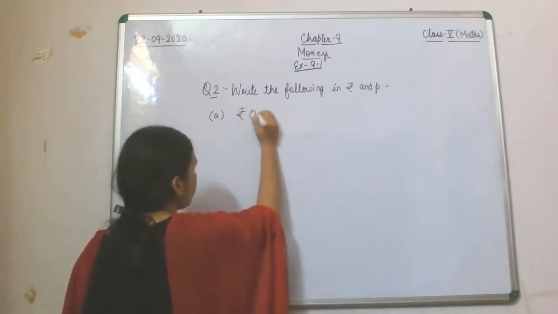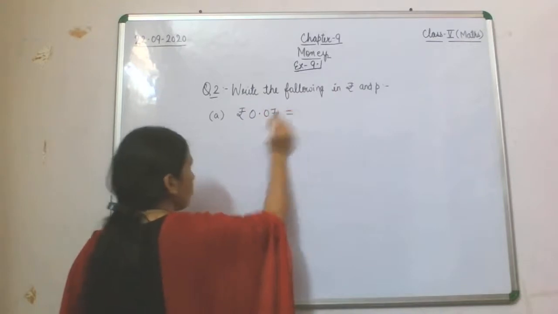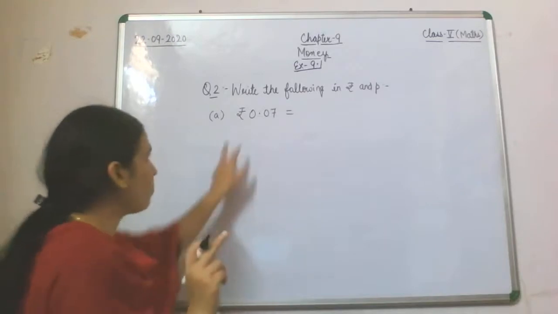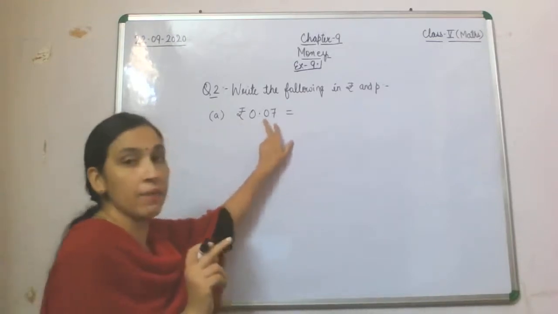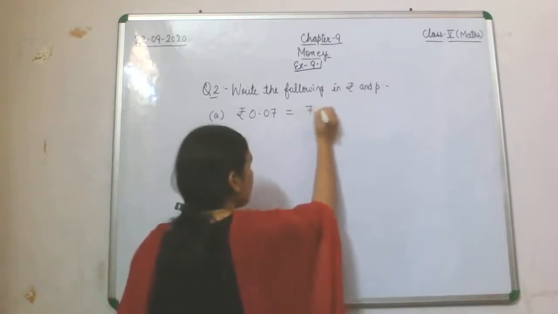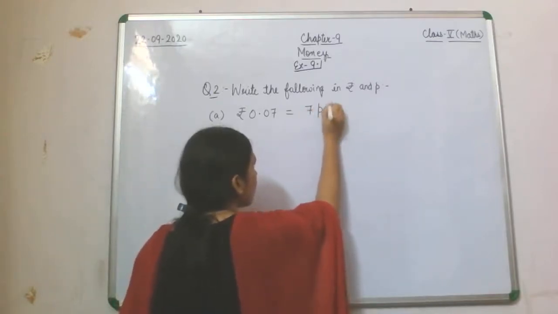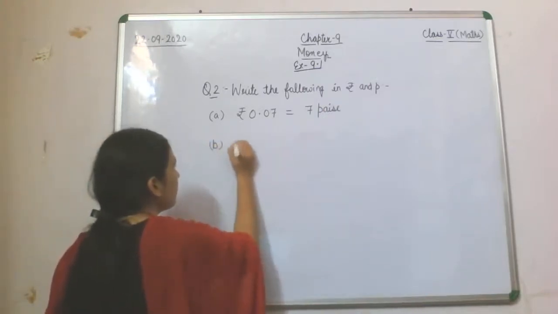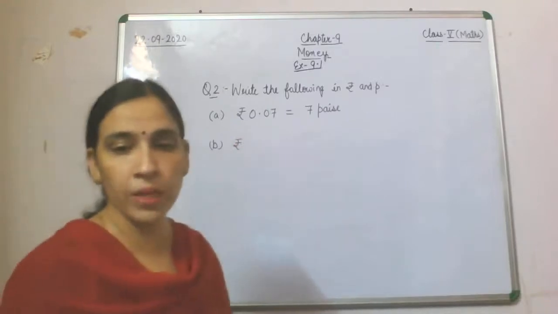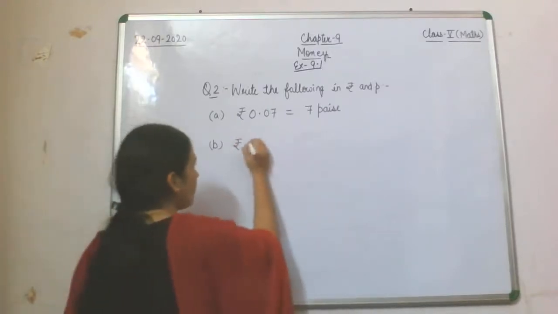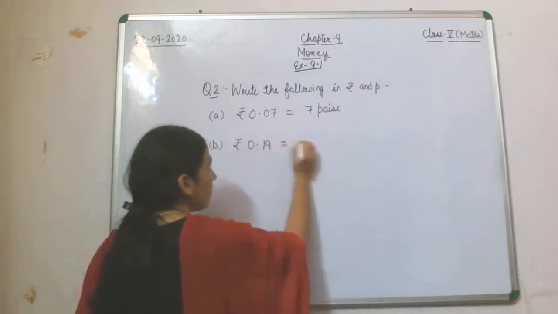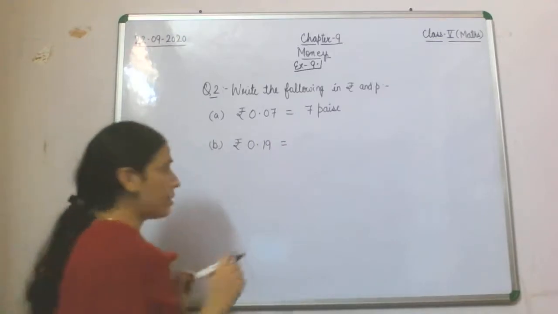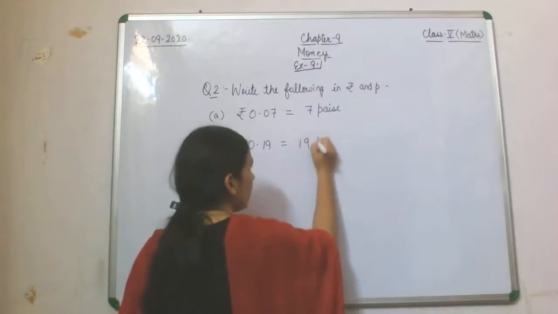See here, rupee 0.07. Now here you can see the whole number place has 0. It means we do not have rupee, only 7 paise. So we'll write 7 paise, or we can write 7p only. Now come to B part. That is rupee 0.19. So what will we write here? Again the rupee is 0, so we will not mention it. We will write only 19 paise.